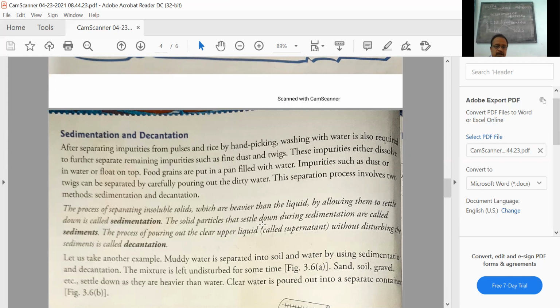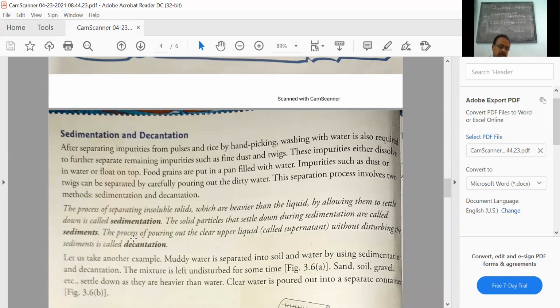The solid particles that settle down during sedimentation are called sediments. The process of pouring out the upper liquid, which is also called the supernatant (super means above), without disturbing the sediments is called decantation.